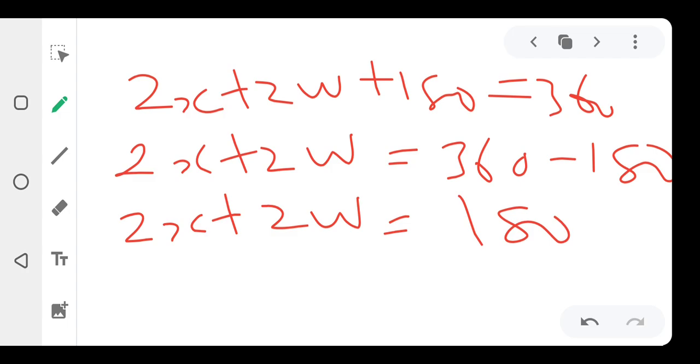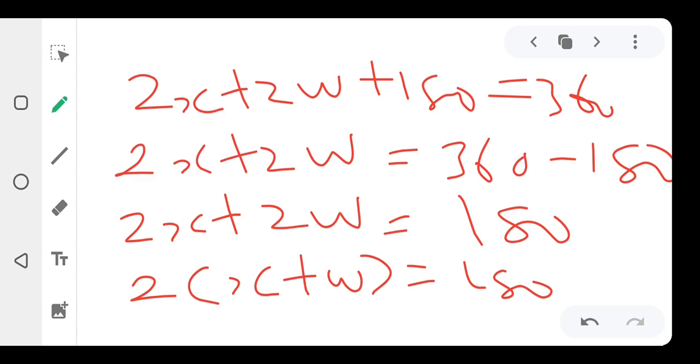We can now factorize this one. 2 is common. So this will be 2 bracket x plus w, which equals 180. Alright, so what is my x plus w now? My x plus w will be equal to 180 over 2, which is equal to 90. Are we making sense?